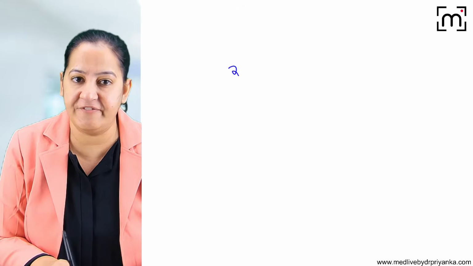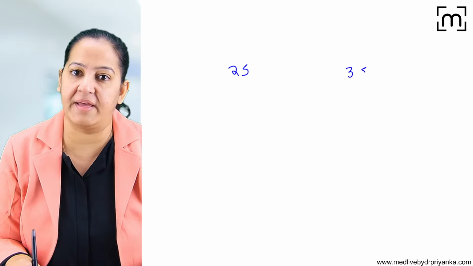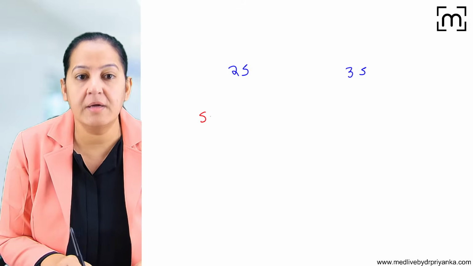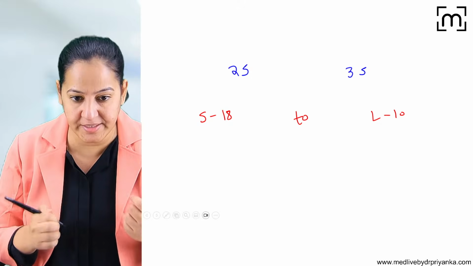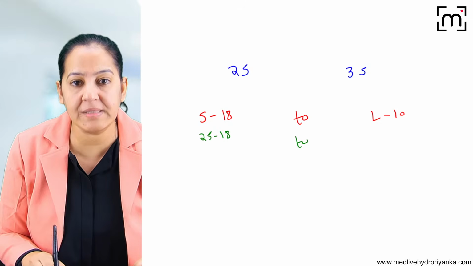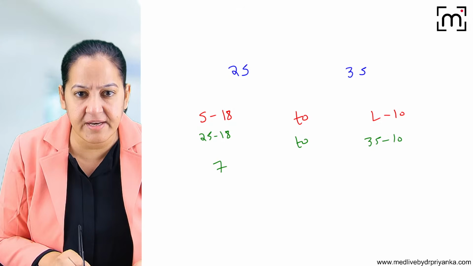If the female is having an irregular cycle, just suppose the shortest cycle is 25 days instead of 28, and the longest is 35 instead of 28. Can you do the calculations? What is the formula? Shortest minus 18 to longest minus 10. So what is shortest? 25 minus 18, to what is longest? 35 minus 10. Can you do the calculation? So the answer is 7, I guess.